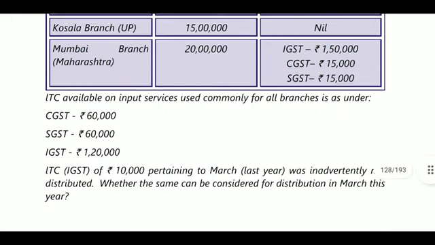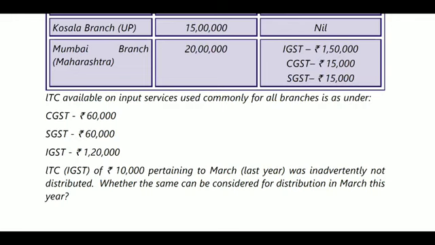Next, ITC available on input services used commonly by all branches. So we need to distribute this amount: 60,000 CGST, 60,000 SGST, IGST 1,20,000. This amount will be distributed to all the branches.